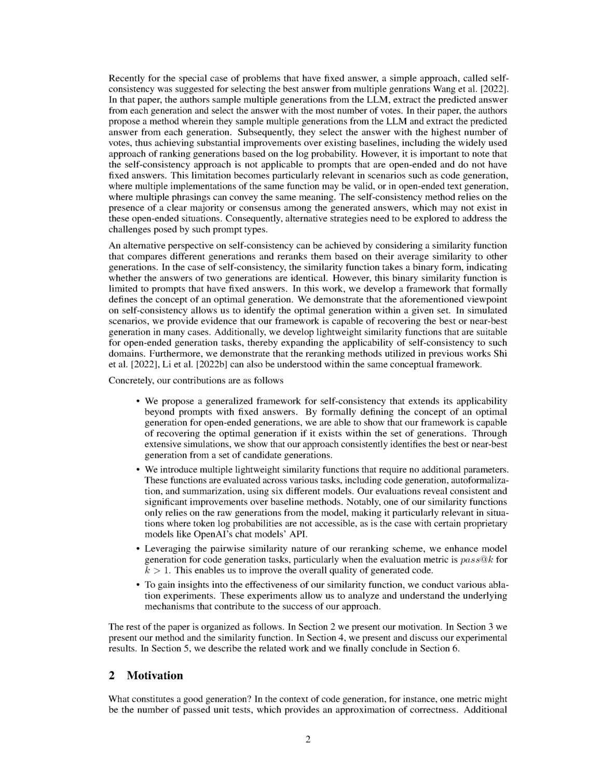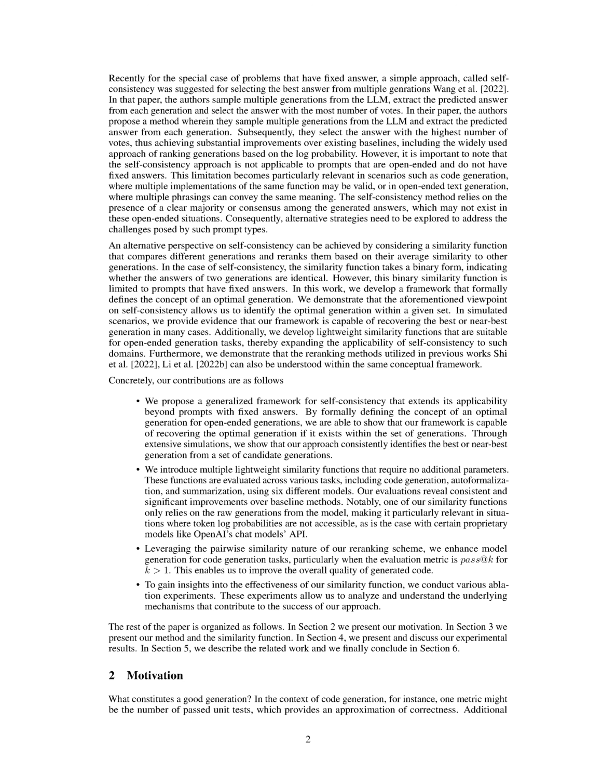Section summary. The rapid advancement of large-scale pre-trained language models, LLMs, in natural language processing, NLP, has led to significant improvements in various NLP applications. However, the quality of generated outputs can vary, and existing approaches to address this issue involve computationally intensive methods. In this paper, the authors propose a self-consistency approach that selects the best answer from multiple generations by extracting the predicted answer and selecting the one with the highest number of votes. They also develop lightweight similarity functions suitable for open-ended generation tasks, demonstrating consistent improvements over baseline methods.